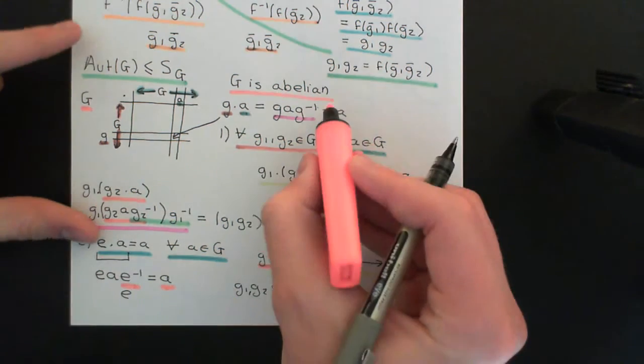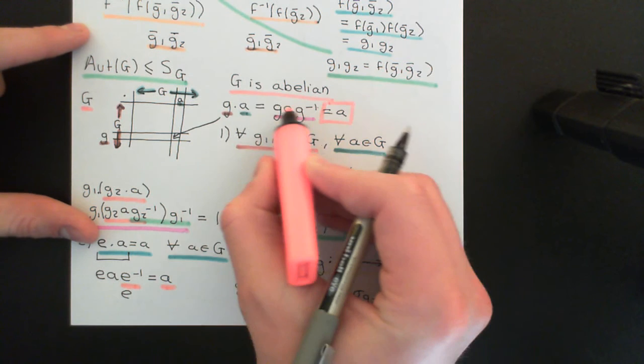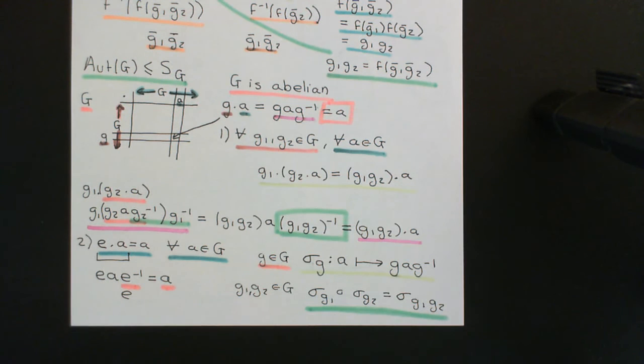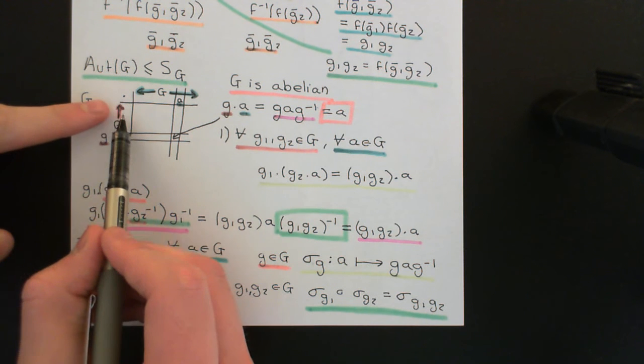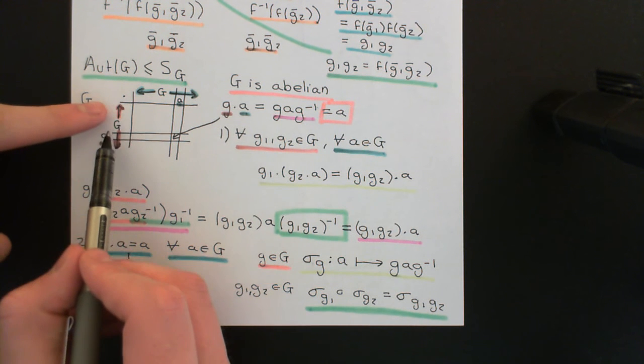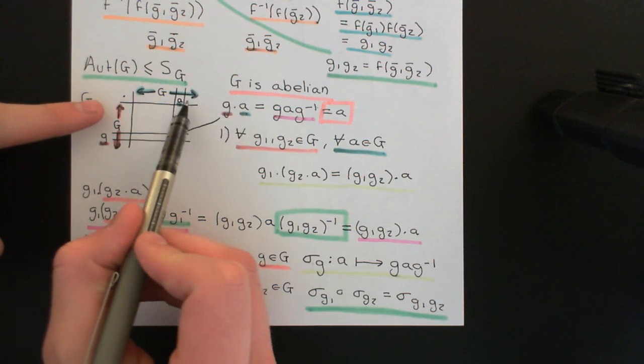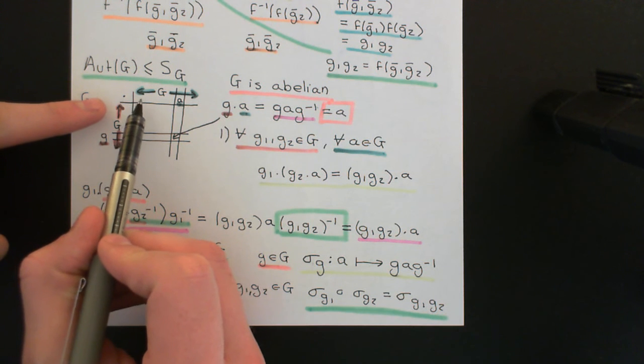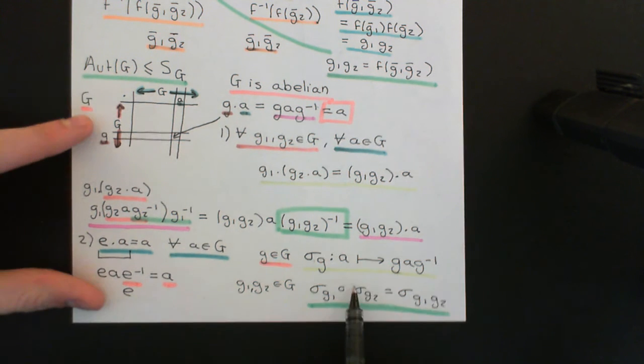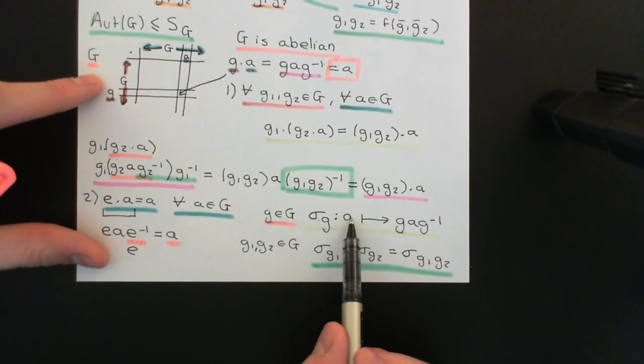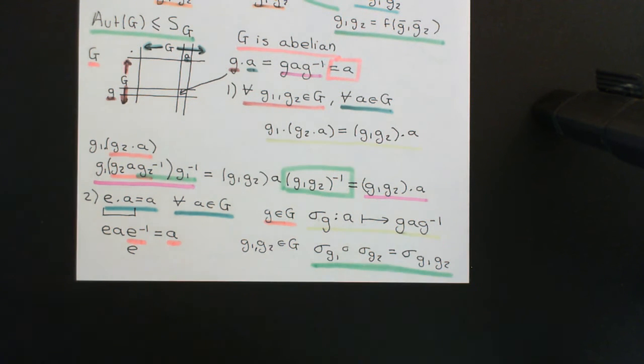So if it's abelian, then conjugation of a by g just always gives a, no matter what little a is and no matter what little g is. And that means that you end up with all of these elements of the group being associated with the identity set permutation of the group. They will quite simply map all elements of the group little a onto themselves, so that all little g will be associated with the identity set permutation.